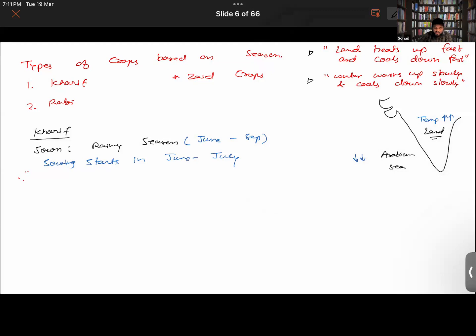Now, coming back to what we were discussing earlier, overall the temperature of the land here is more, and overall the temperature of the water body is less. The arrow demarcates its temperature. Also, you guys know about the convection current. Also, you know that wind blows from a high pressure area to a low pressure area. Understand this thing. Yes, sir.